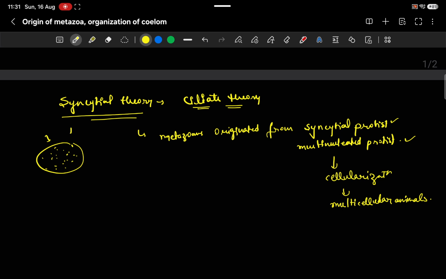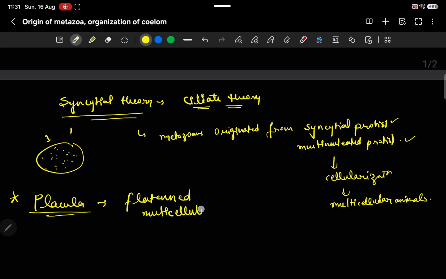Then there is also the placular theory. According to this theory, what is placula? It is a flattened multicellular organism.